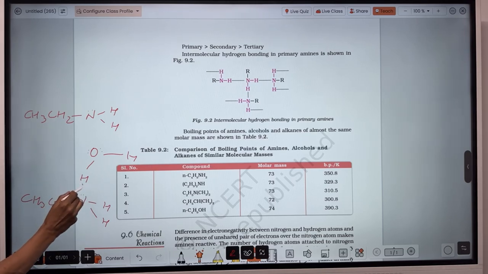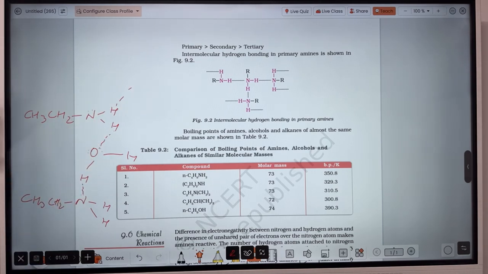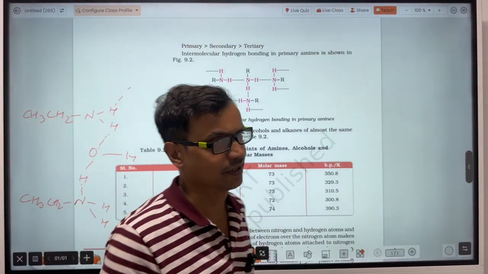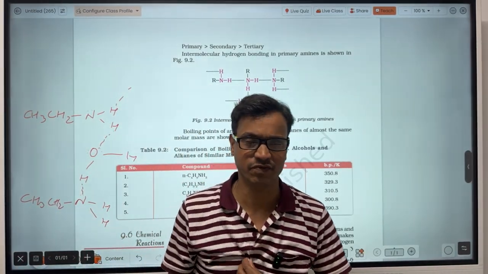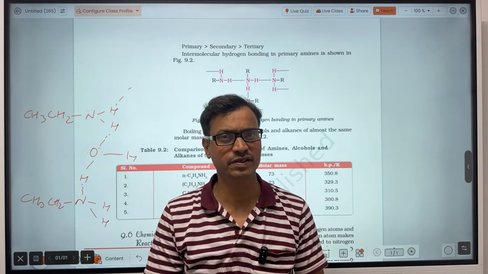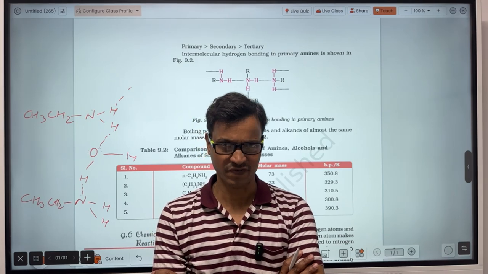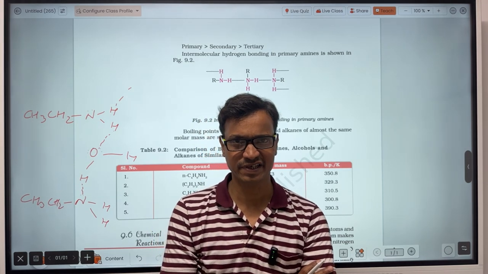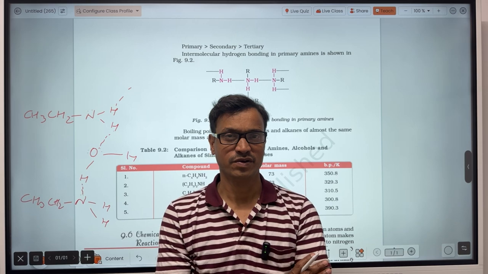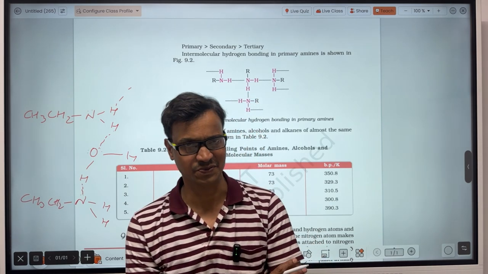So this hydrogen will be attracted toward this oxygen, and this hydrogen will be attracted toward the nitrogen. In the same way, this hydrogen will be attracted to another water molecule. So the amine molecules are doing hydrogen bond formation with the water molecules. That's why amines are soluble in water. Amines are also soluble in organic solvents because the alkyl part bonded to the amine is non-polar, so it can dissolve in non-polar solvents also.